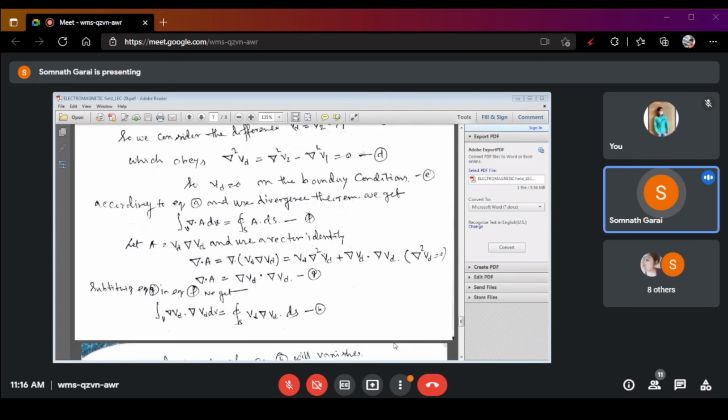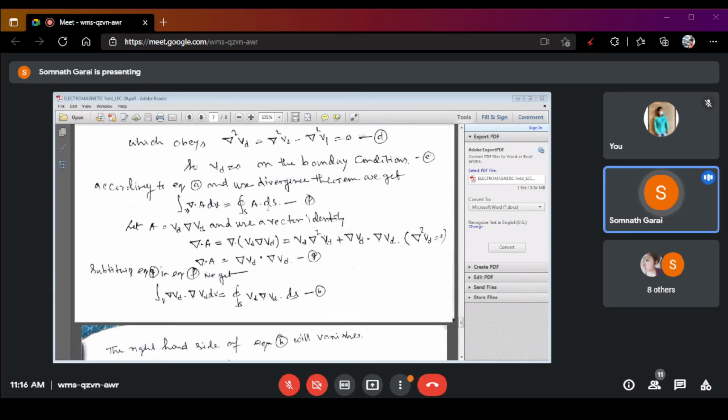Now, if we substitute equation number G into equation number F, that means substituting del dot A as del Vd dot del Vd, we can express equation number F in the form: the volume integral of del Vd dot del Vd dV is equal to the closed surface integral of Vd del Vd dot ds, right?